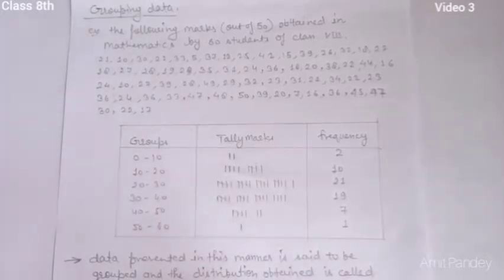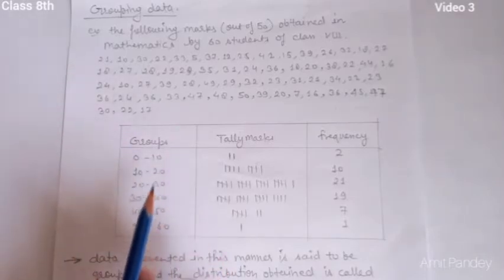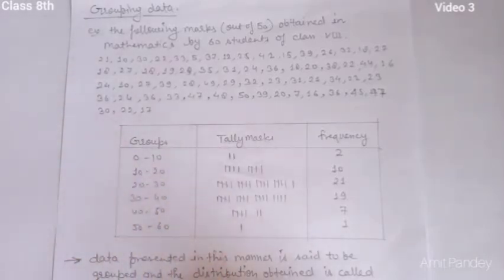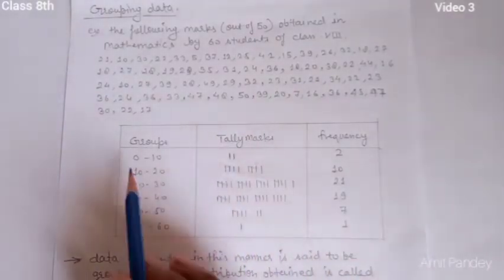So students, hope you understood why we need grouping of data, otherwise it becomes a very big and huge amount of data. And here the data representation in this manner is said to be grouped, and the distribution obtained is called grouped frequency distribution. Okay, so here you can see 0 and 10.